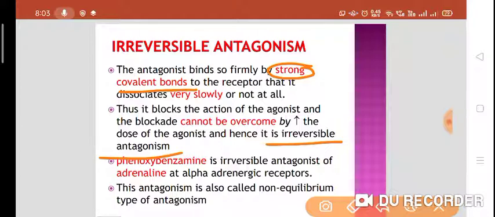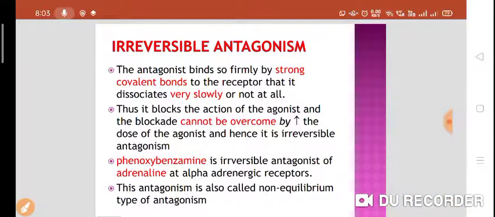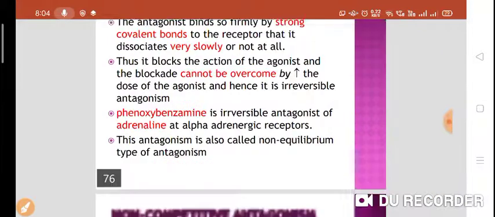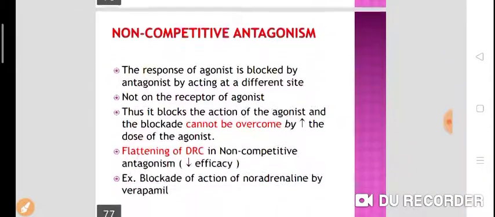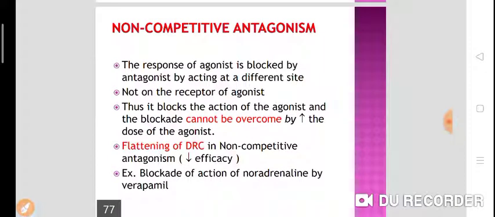Example, phenoxybenzamine is the irreversible antagonist of adrenaline at the alpha adrenergic receptor, and that is called non-equilibrium or irreversible type of antagonism.